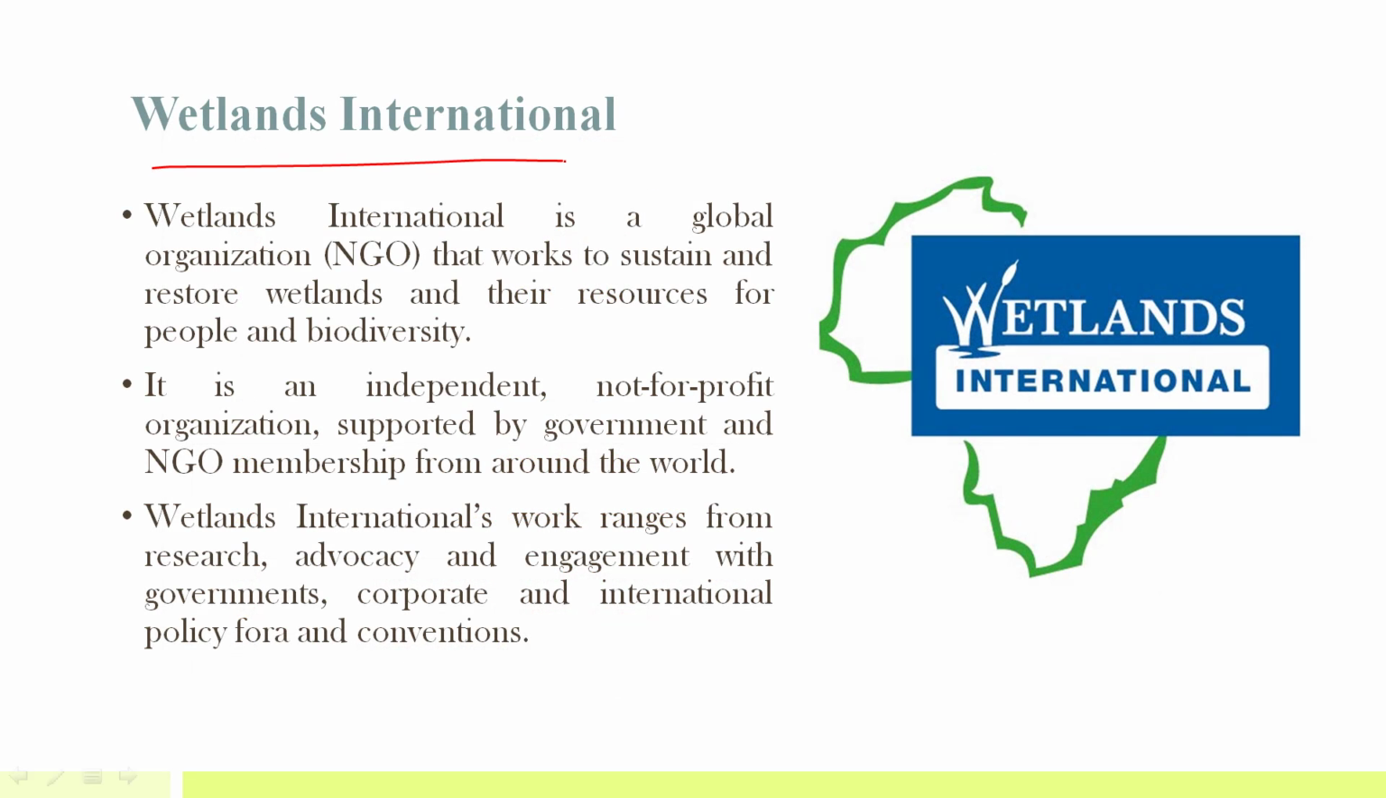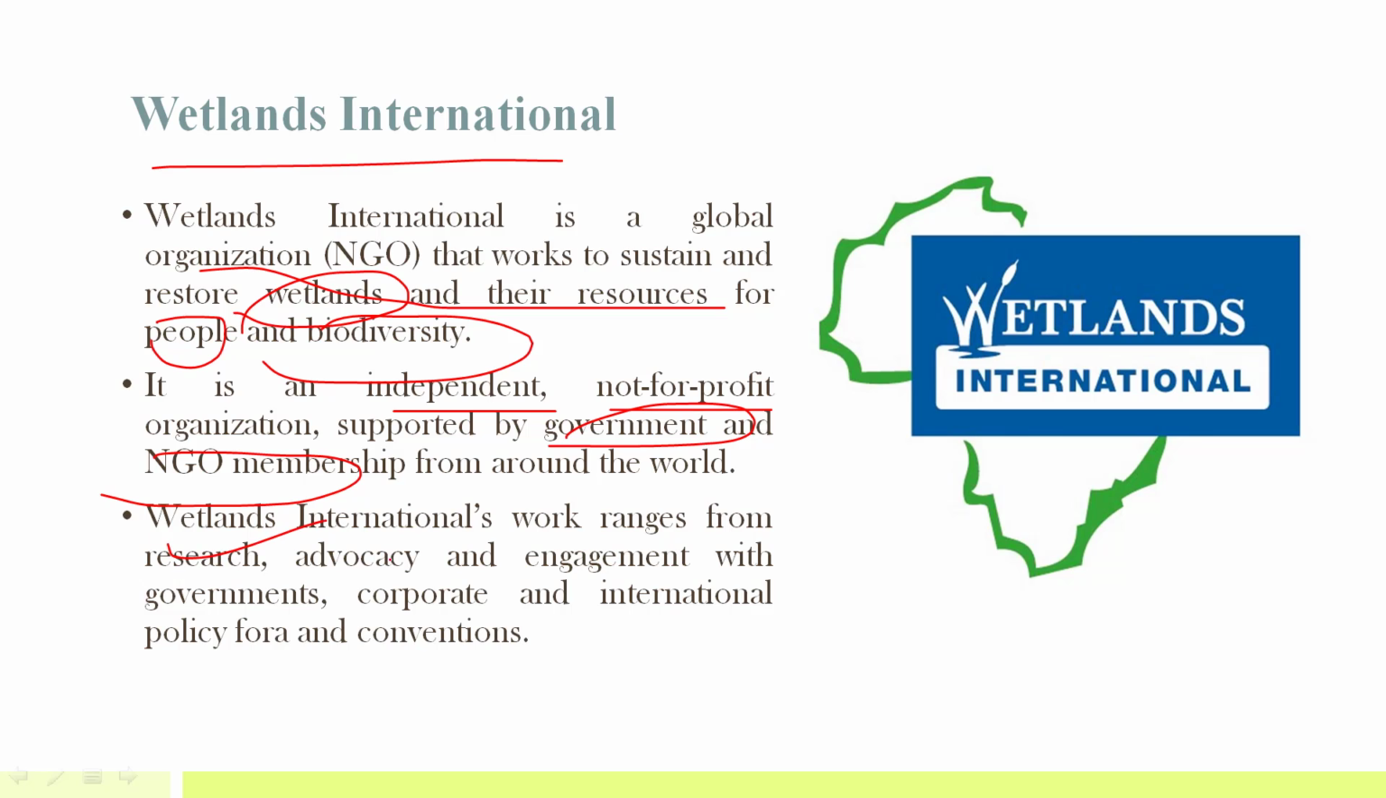Now, Wetlands International, this is one of the international organizations that is helping in proper implementation of the Ramsar Convention. So it's a global NGO that works to sustain and restore wetlands and their resources for people and biodiversity. It is an independent, non-profit organization supported by government and NGO membership from around the world. So the main work that it is involved in is research, advocacy, engagement with government, corporate and international policy fora and conventions. So these are the main works of Wetlands International.